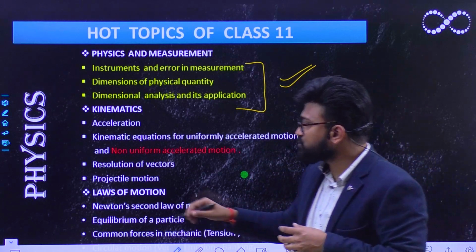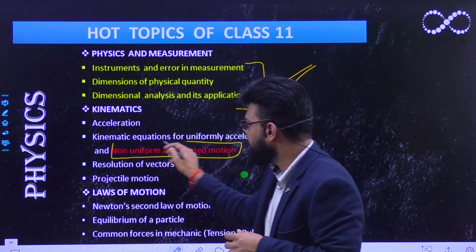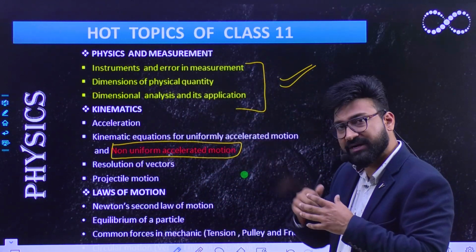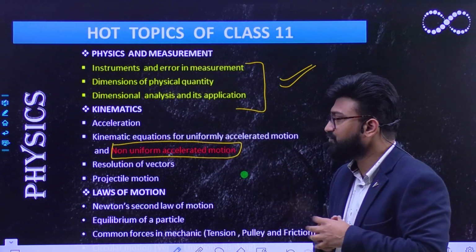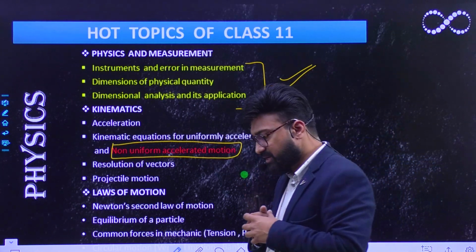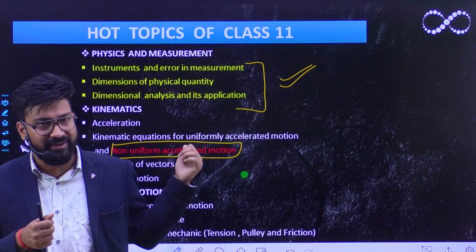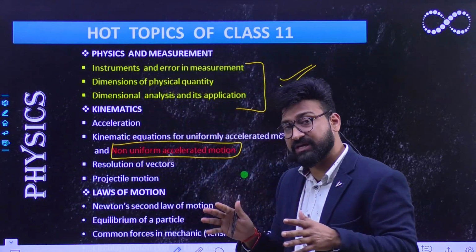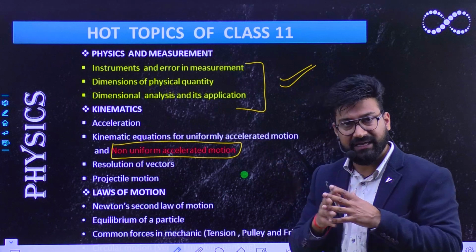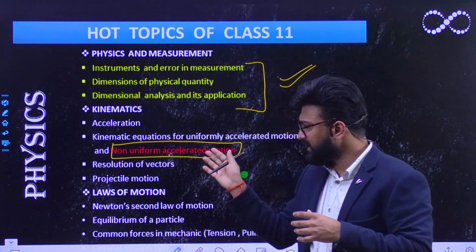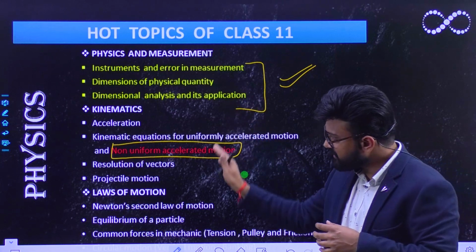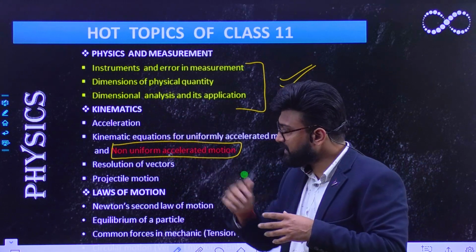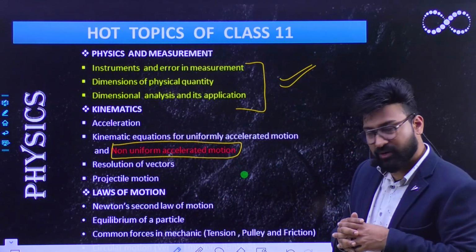Which topic has the higher difficulty level? It's non-uniform accelerated motion. Sometimes questions on non-uniform accelerated motion may come that require a higher understanding. So if you have a moderate level of understanding and your preparation is of moderate level, you can neglect this portion apart from other sections. In kinematics, most of the questions are of moderate level, and in laws of motion, most of the questions are of moderate level.